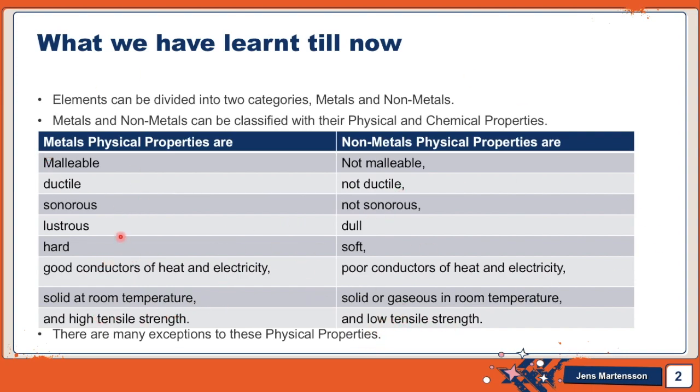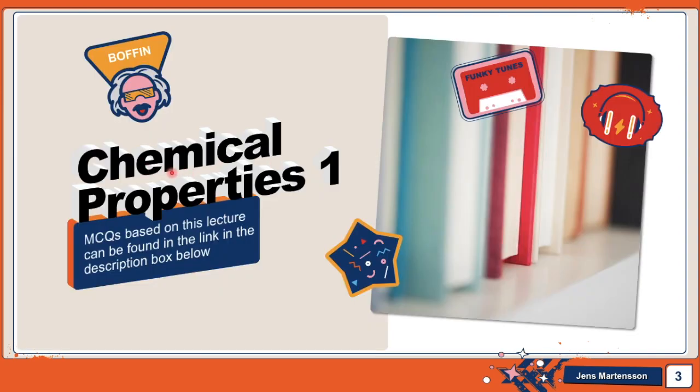As you know, there are many exceptions to these physical properties, so for classifying them we are going to be using the chemical properties. Teaching the chemical properties in one video would be very hard, and the video, if we made it, would be very long and less appealing. So we are dividing it into several parts. This is part 1 of chemical properties.